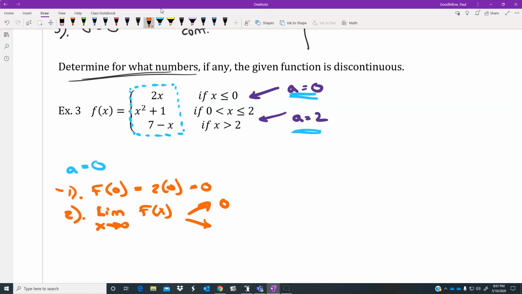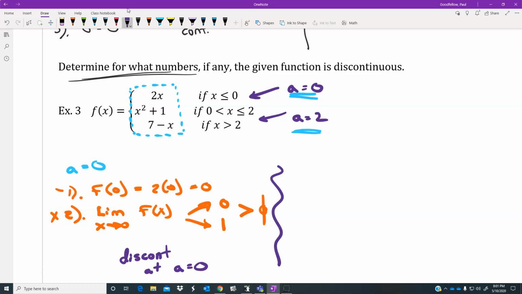And the right, which is going to trigger the middle one, would be 0 squared plus 1, so that answer would be 1. And you'll notice right here that that is a no-go. The limit doesn't exist at all, and therefore it doesn't pass number 2, and this would be considered discontinuous at a equals 0.